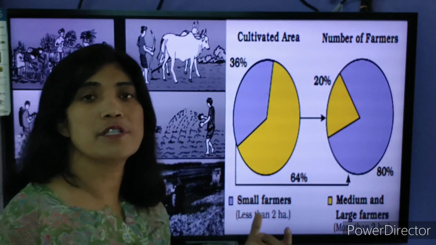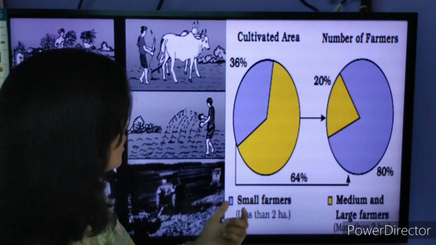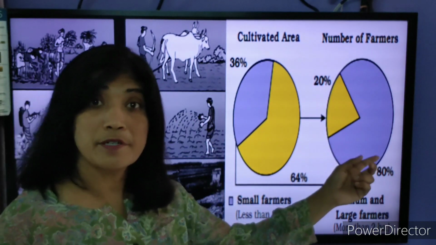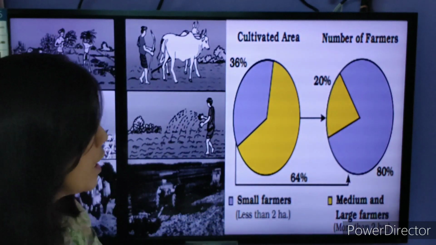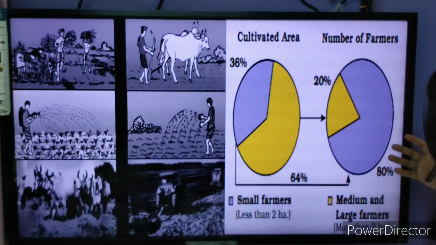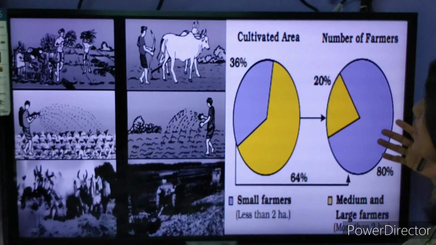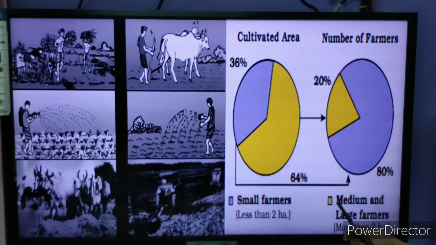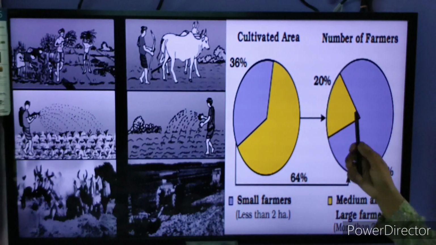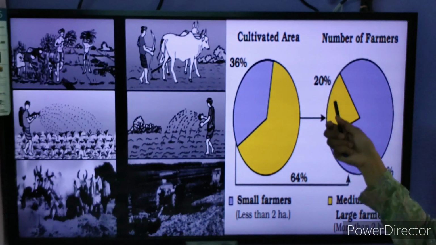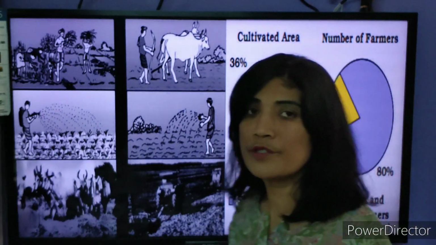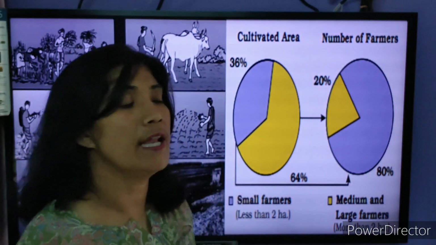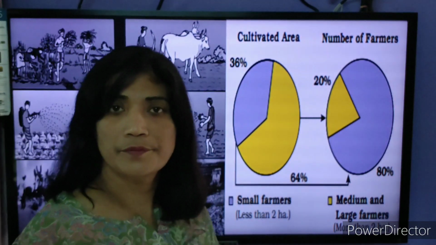You can see that in village Palanpur, 36% of the land is cultivated by the small farmers, and the rest, the yellow, 20% of the number of farmers, they possess 64% of the land of Palanpur.